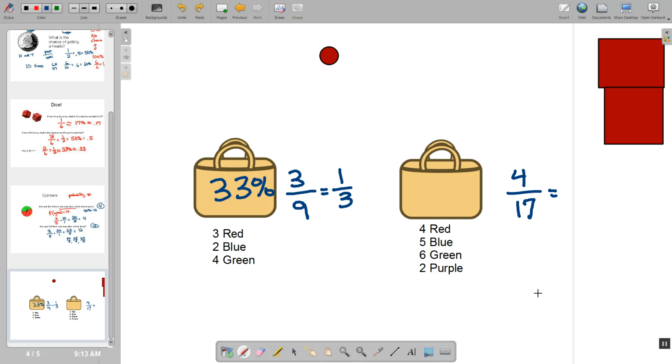Now the other bag, I have 4 red, and I have 9, 15, 17 total. Okay, so this would be calculator, definitely. So 4 out of 17 ends up being about 23.5%.